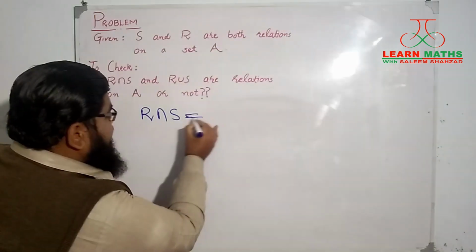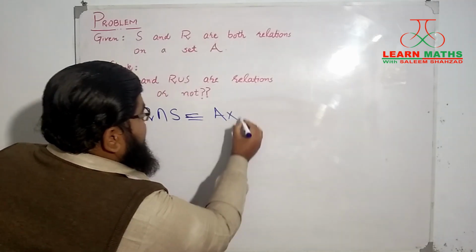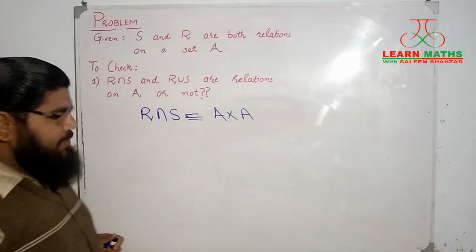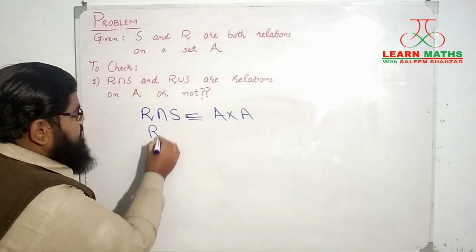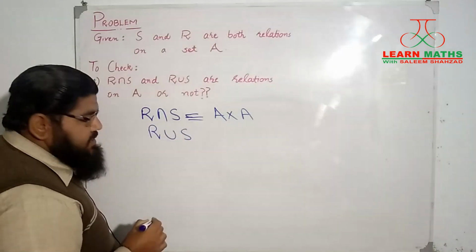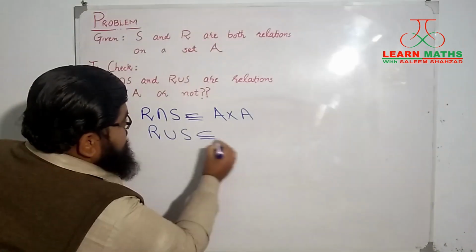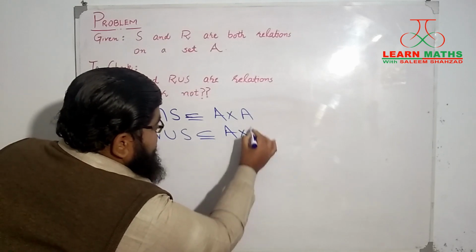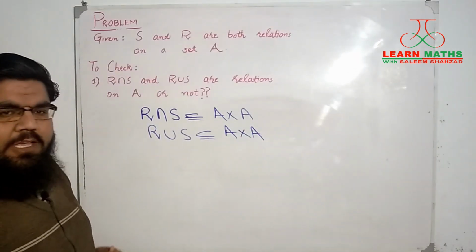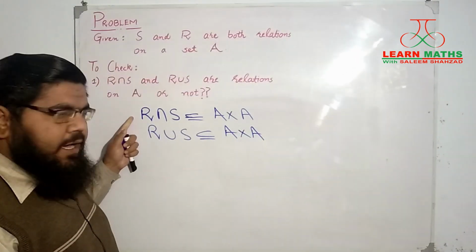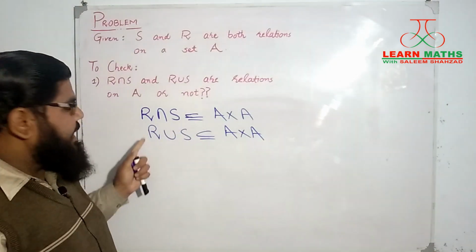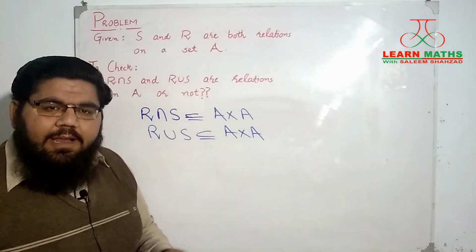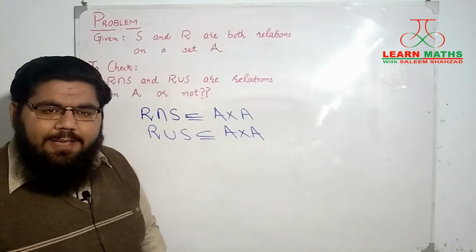Similarly, if I take the union of both R and S, this will be a subset of A cross A as well. And what does that mean? It means that both R intersection S and R union S are relations on A as well.